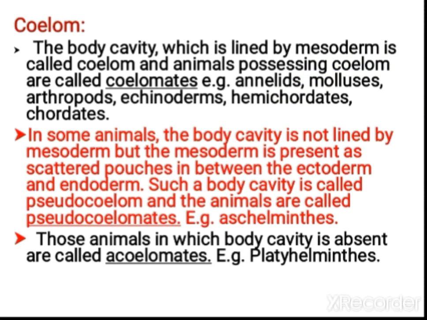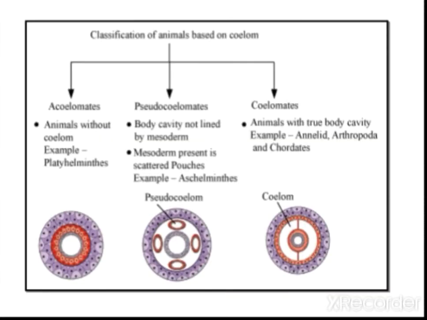Next one, let us see regarding coelom. So coelom means what? The body cavity which is lined by mesoderm, we call that coelom. Here, what is given in orange color is mesoderm. In between 2 mesodermal layers, one cavity is there, that you call coelom. In the case of other animals, the cavity is not fully there. The cavity you have to see is in between 2 mesodermal layers, it is the coelom.